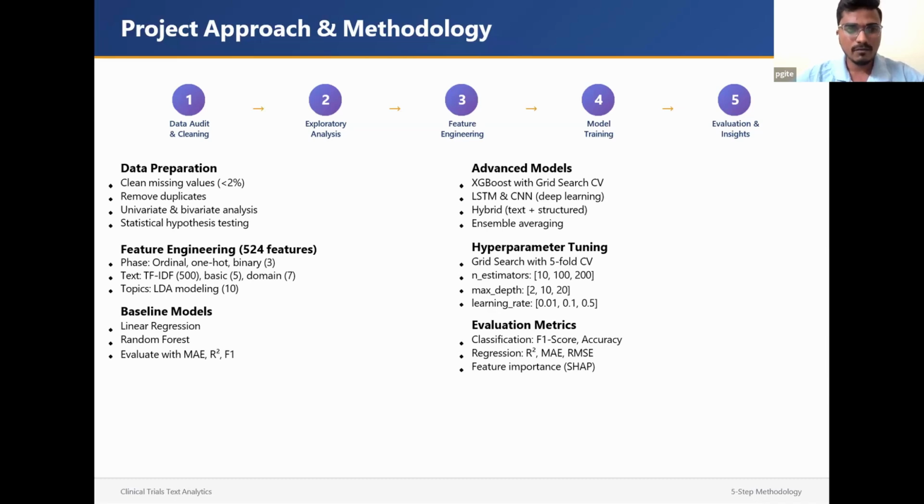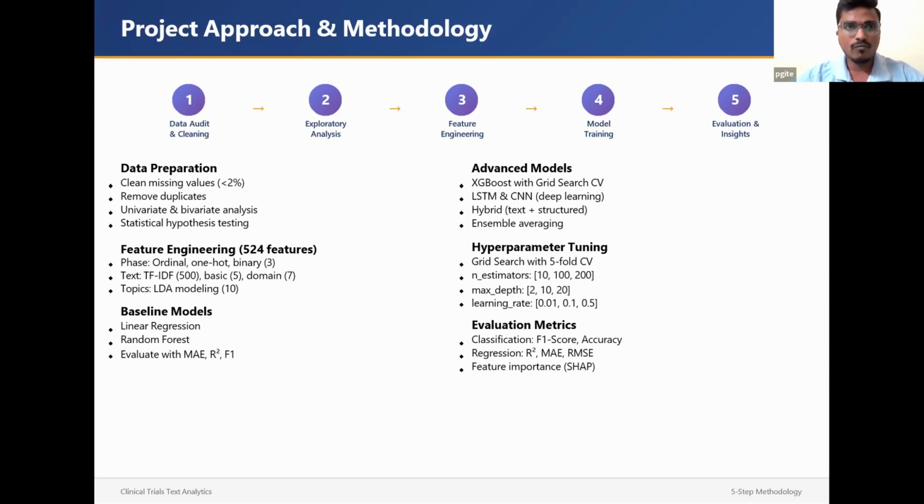While auditing, I found around 400 cells in the phase column were empty, which is around 1.91% missing values. I fixed that with a "not specified" keyword. Then I tried to find duplicates, and fortunately there were no duplicates in the data set.